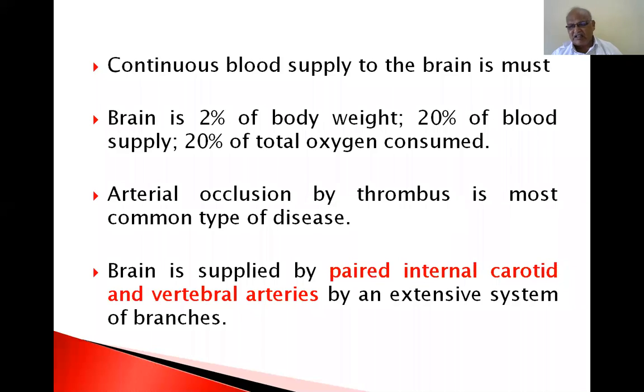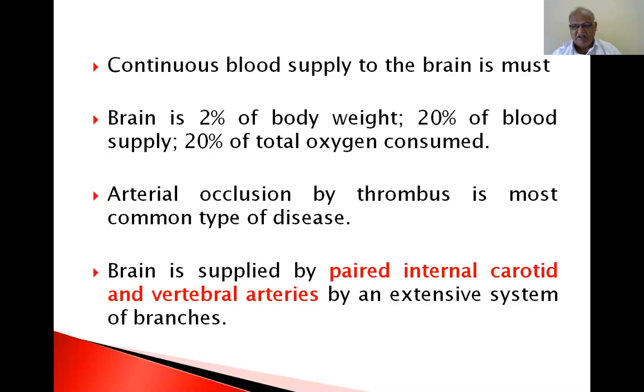Now, all the cerebrovascular accidents can be called thrombus formation, embolus formation, thrombosis, embolism, and rupture, hemorrhage. When any blood vessel in the brain is ruptured, it causes hemorrhage.